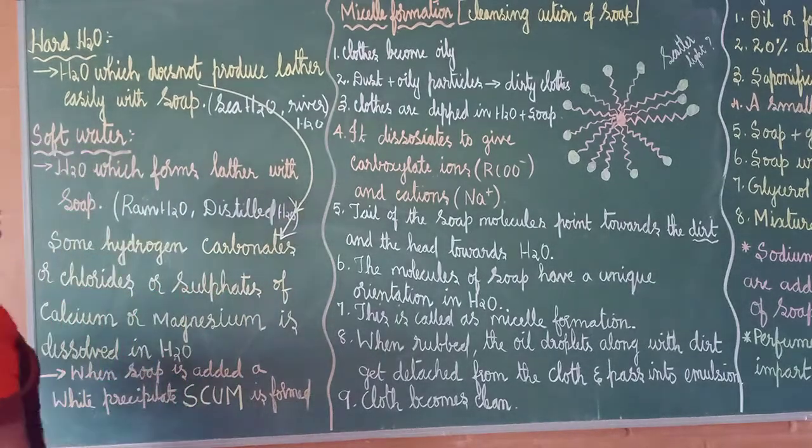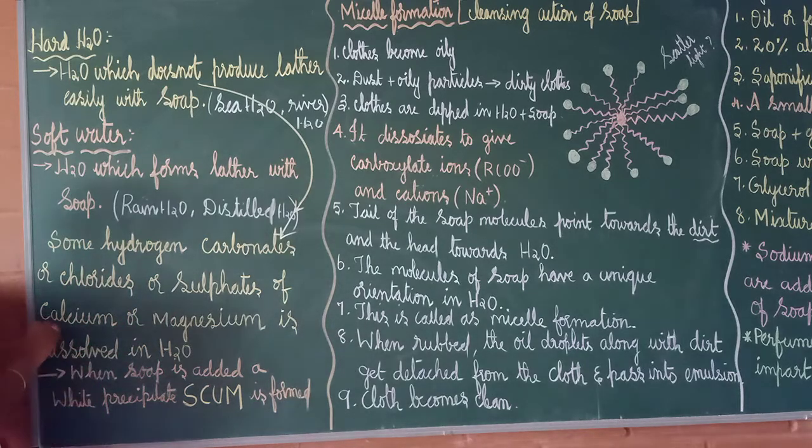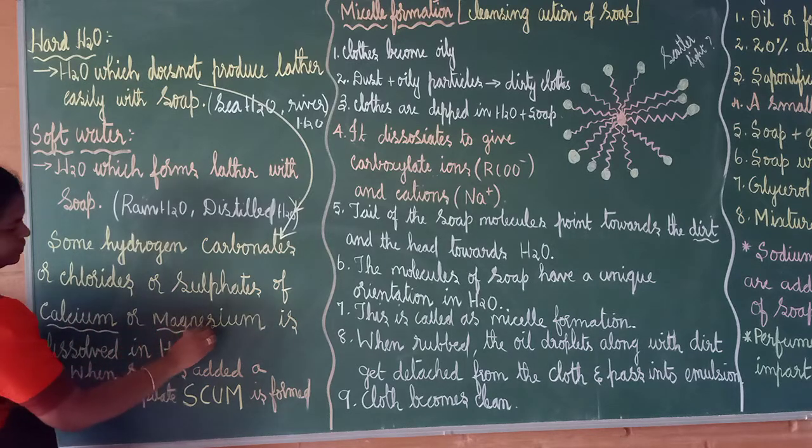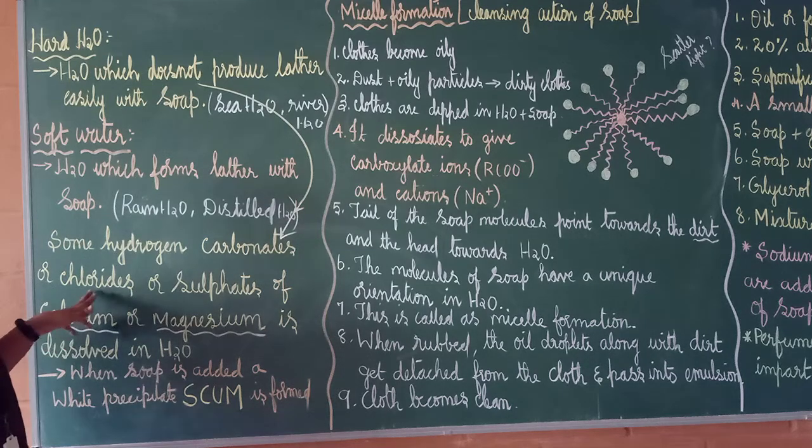The reason is some hydrogen carbonates, chlorides, sulfates of, these 2 are very important, calcium or magnesium salt. Okay. Maybe calcium chloride, calcium sulfate, magnesium chloride, magnesium sulfate, calcium carbonate, like that.